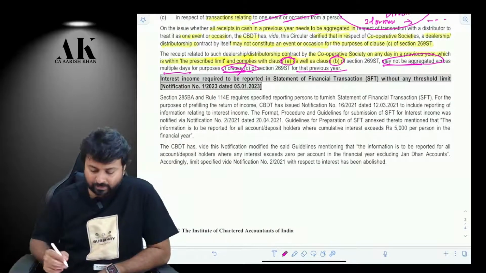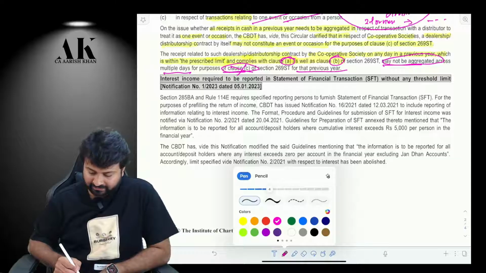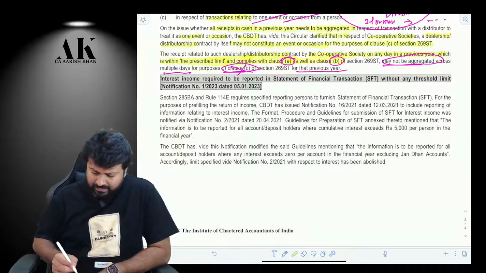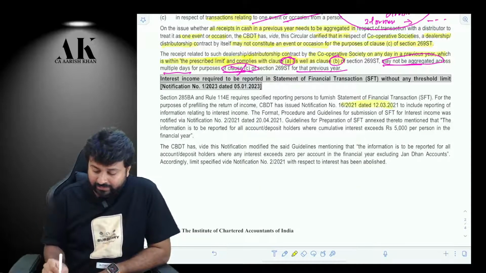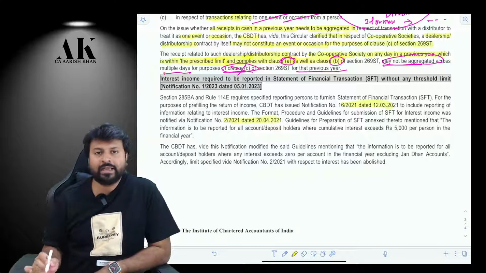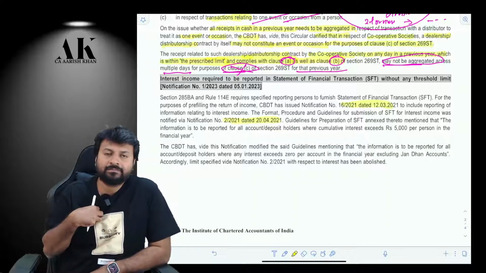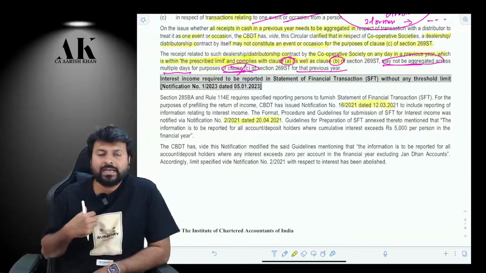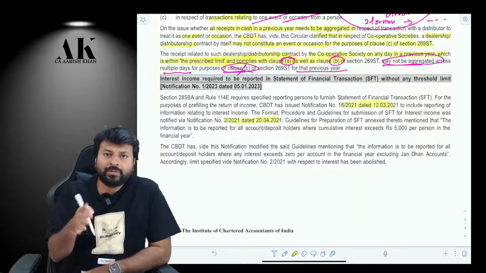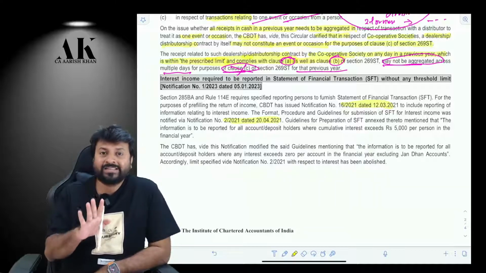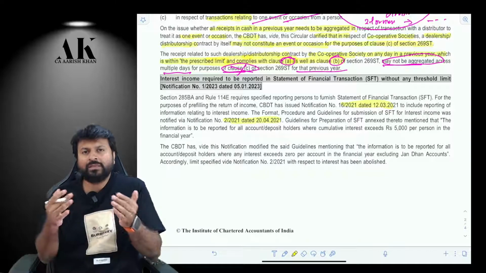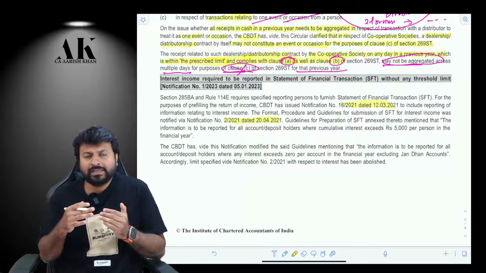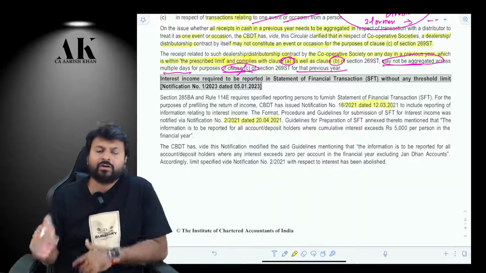Now, one last thing is over here, and that is with respect to statement of financial transactions. You all know that SFT is a very important tool for the government of India to get some information. Now, last year in 2021, they have made some changes over here and they have said that suppose I am a bank and you are a customer and I am making you payment of more than 5,000 rupees interest in the entire year in multiple accounts, suppose you have a current account with me, a saving account with me, an FD account with me, an RD account with me.